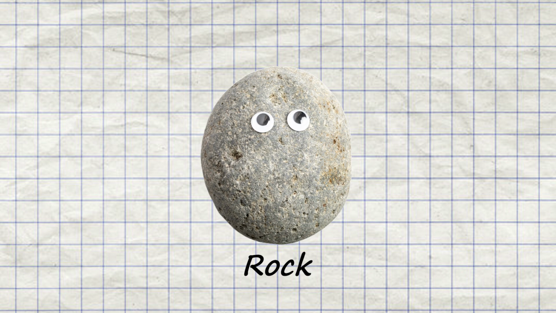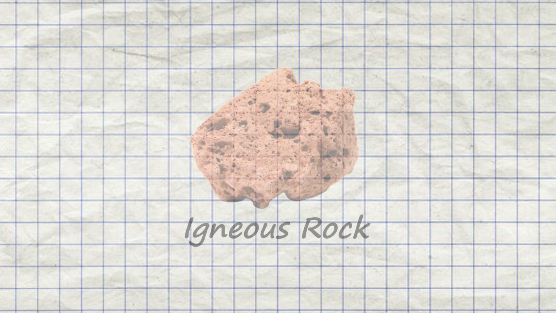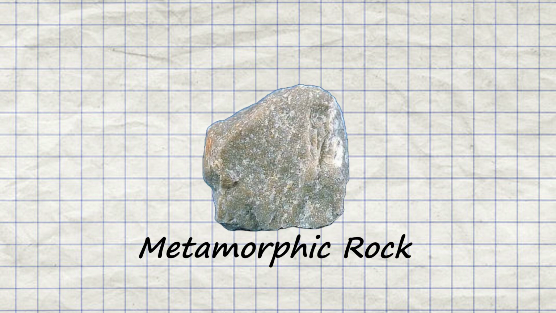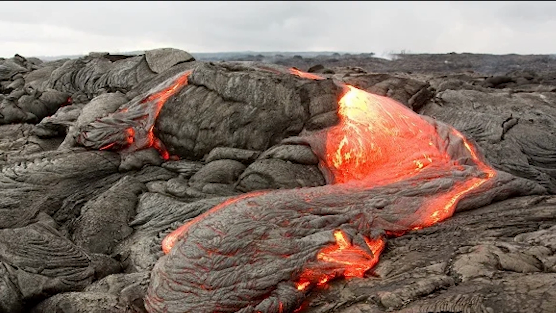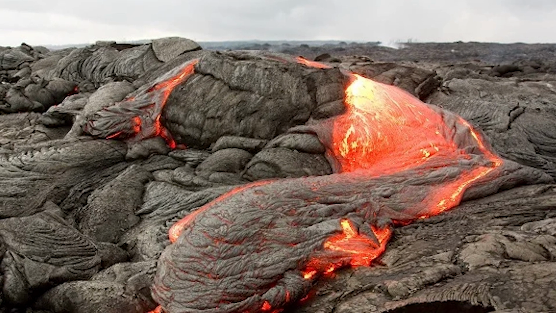Moving on from minerals, now let us talk about rocks. Mainly, there are three specific types of rocks, one being igneous rocks, the other sedimentary rocks, and the last one metamorphic rocks. Now let's start with igneous rocks. Igneous rocks are formed from solidification of molten materials such as magma.